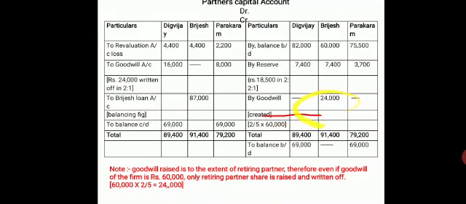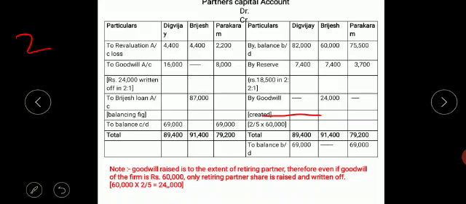Now this goodwill has to be written off immediately. In which ratio? In the continuing partners' old ratio, because I do not know anything relating to the new ratio. So how is it done? 24,000 divided by 3, that is 2 plus 1, 3.